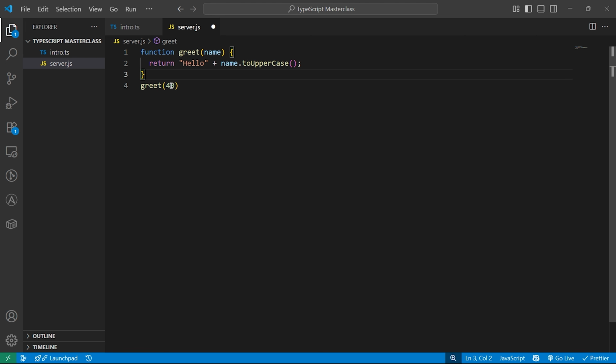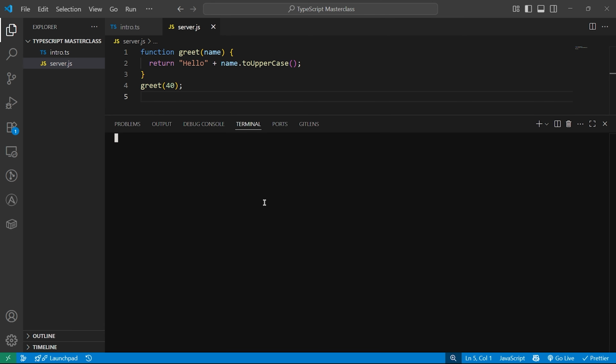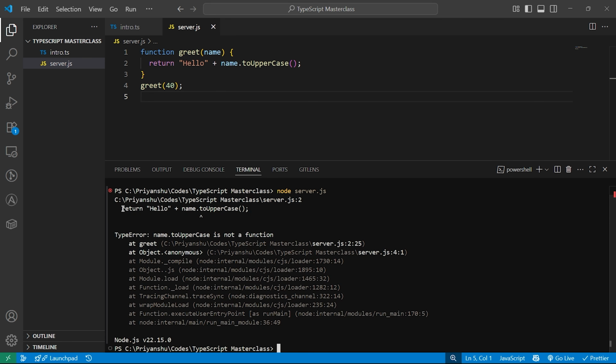But what if I pass a number over here? And you see, there is no error as of now. Whenever there is an error, there will be squiggly red lines under the code, but nothing over here. If I run this code, node server.js, then you will see that I'm getting name.toUpper is not a function.